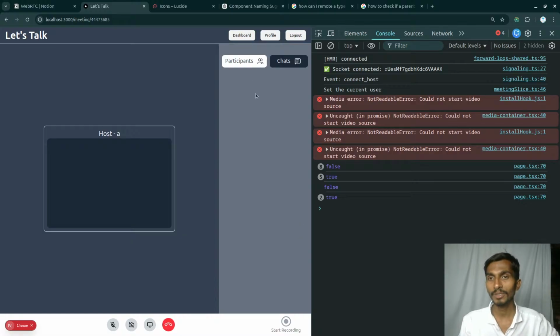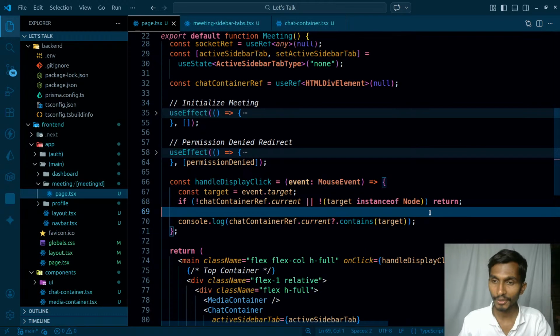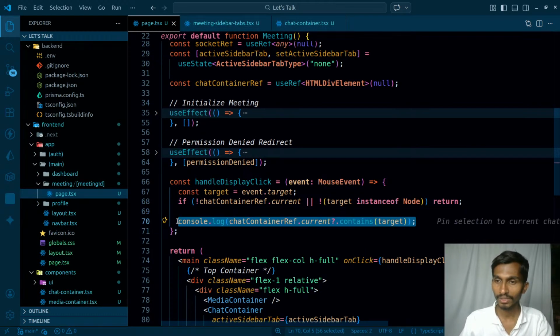Now whenever I click inside this particular div element, it will be checking whether wherever it is clicked, is it inside me or not, do I contain this or not. If it contains, then the value is going to be true. If I click outside, the value is going to be false. As soon as it is true, that's okay, it should be there. As soon as the value becomes false, at that time this should be removed from here. So in that case, what can I do? Whenever the value actually becomes false, if I'm inside there, that's okay, not a problem.